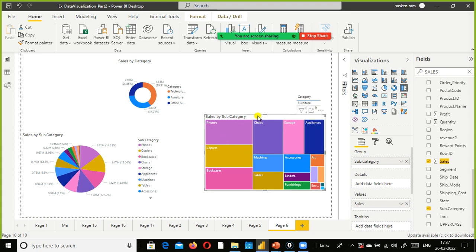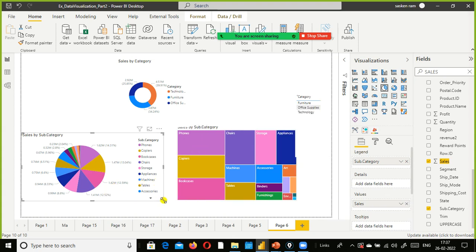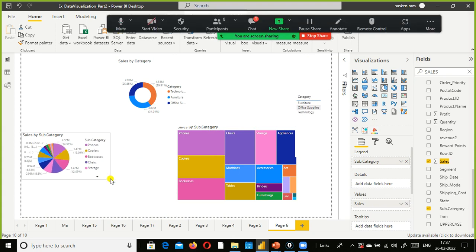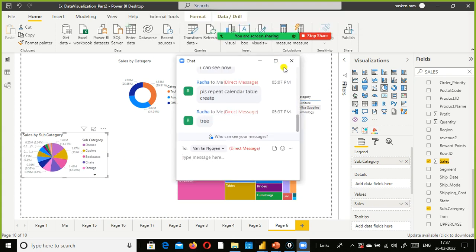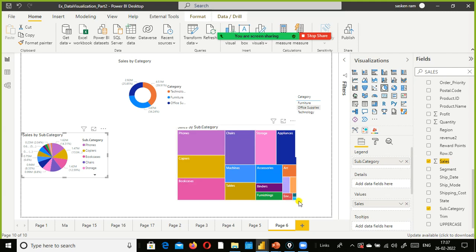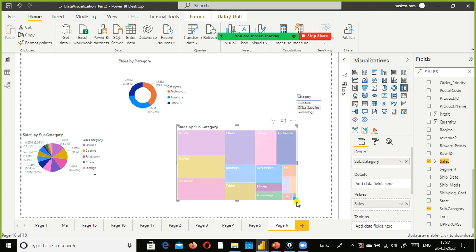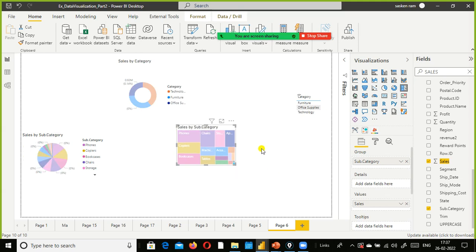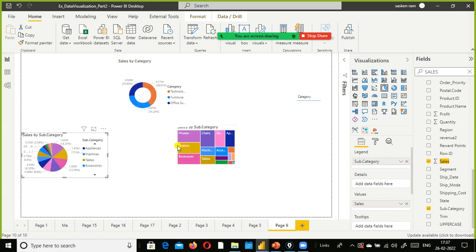This one is pretty clear, isn't it? For example, if I reduce the size of this one, tree map, very good, right? So tree map is the best choice. Even if you reduce the size here, it doesn't look clumsy, isn't it? Still you can make out which subcategory we made more sales, right? So look here, even the tiny things you can make out. So this one and this one also you can make out.